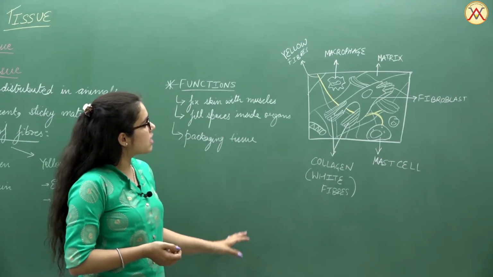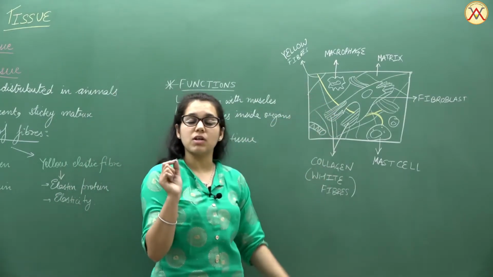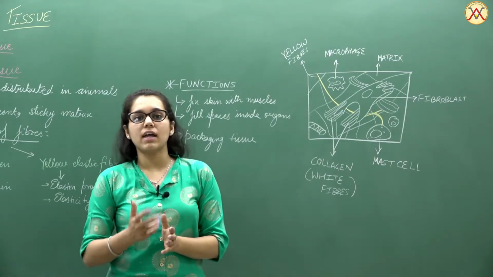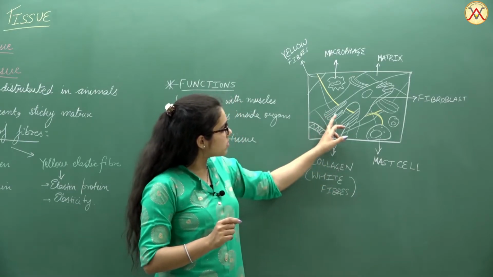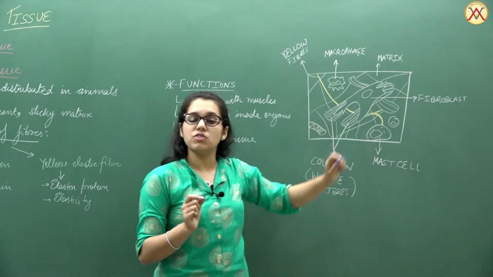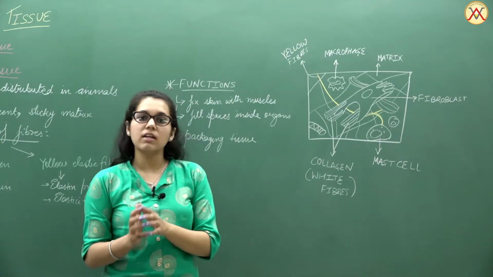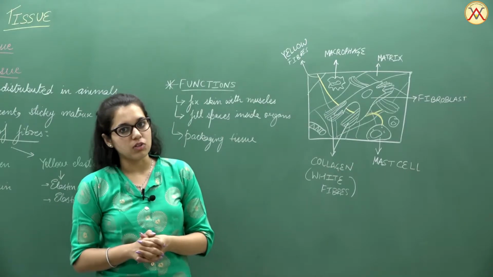As you can see here, we have drawn two types of fibers initially. One is yellow in color, known as the yellow fibers, containing elastin protein and ultimately providing elasticity to the body parts. The other type is the white collagen fibers. These are distributed, containing collagen protein, and are inelastic in nature, thus giving a rigid and firm structure to the body.